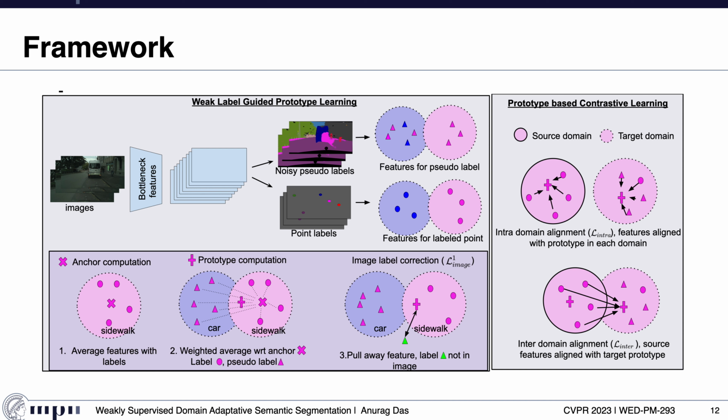This type of alignment is particularly important for weakly supervised adaptation for semantic segmentation tasks, as we want to preserve the target domain features, and have real labels from the target domain.